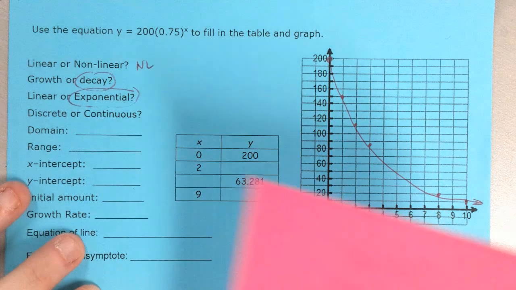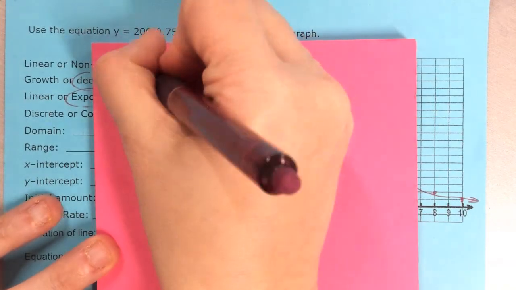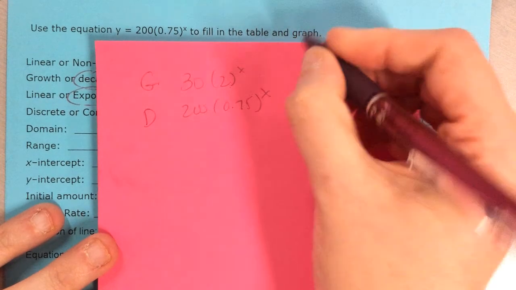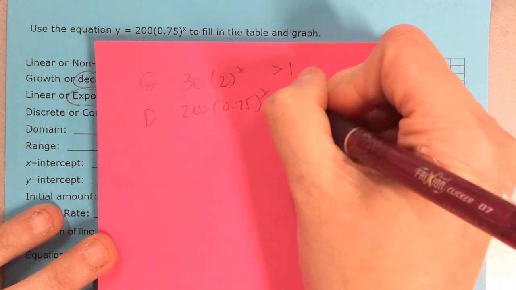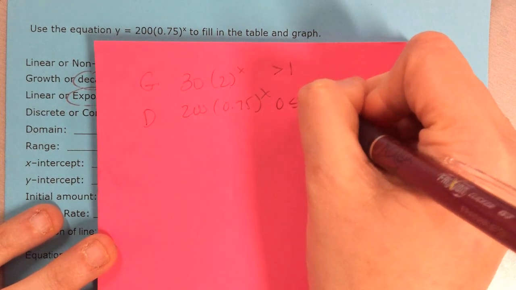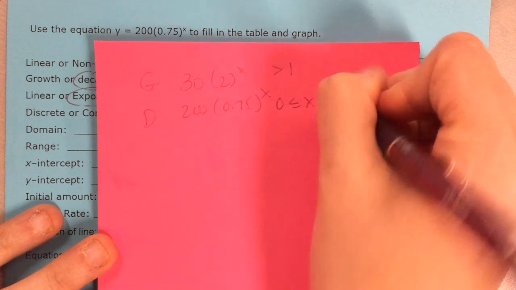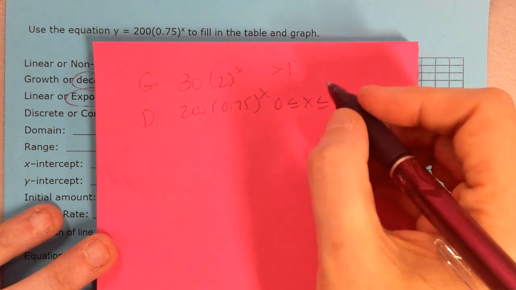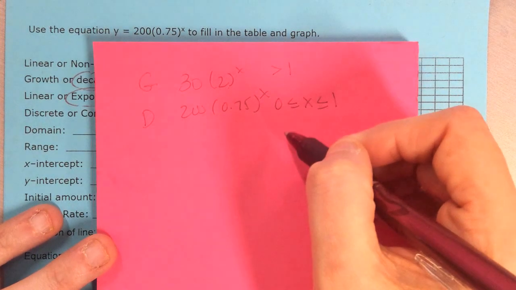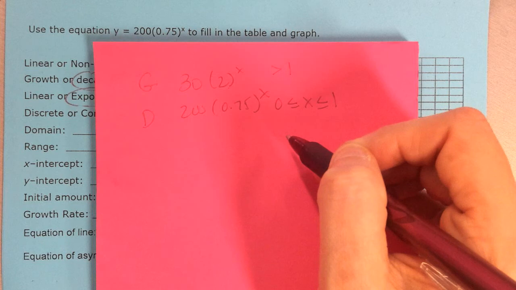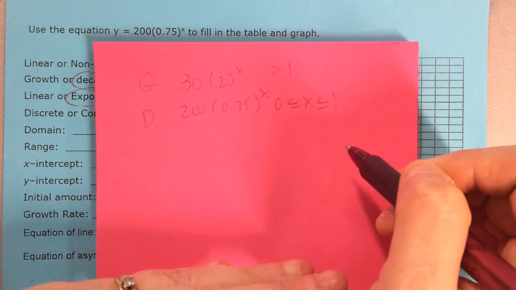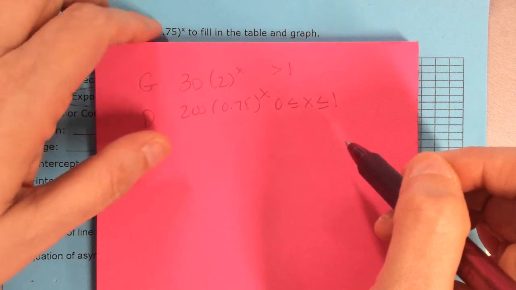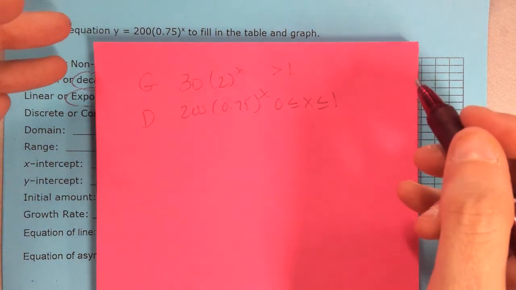Now, what do you notice about this one? This one is growth, and this one is decay. What I notice is that this number is bigger than 1, and this number is between 0 and 1. As I move from 1 and get closer to 0, I have decay. When I go from 1 and move away from 0, I have growth.